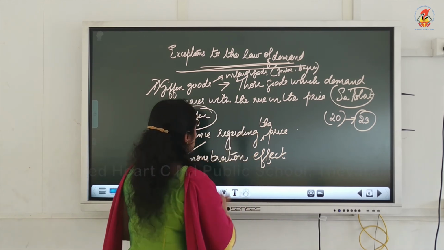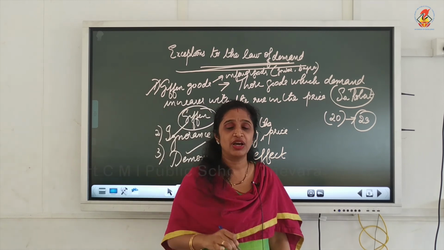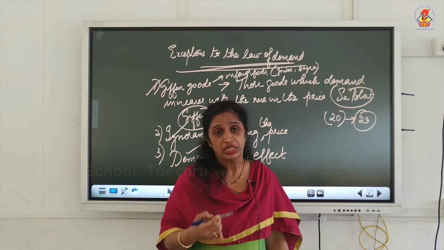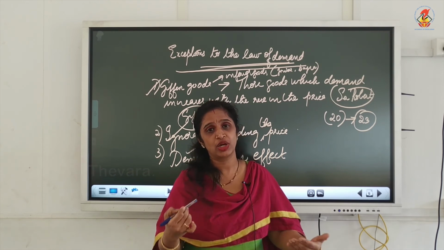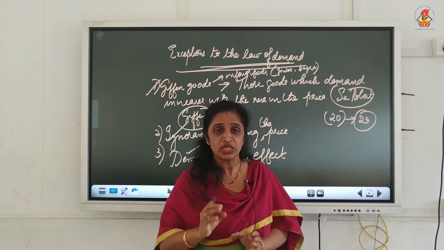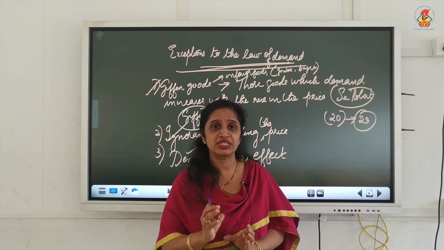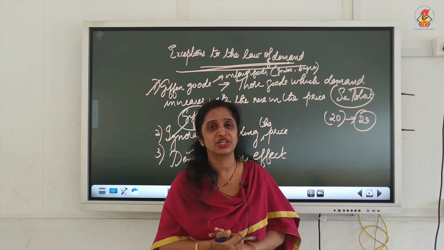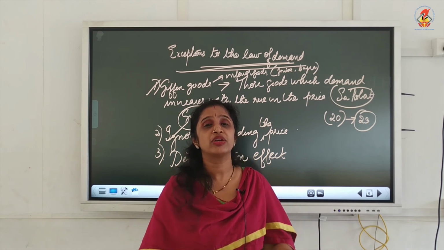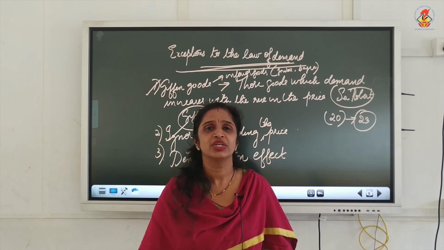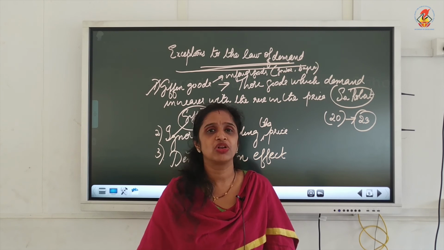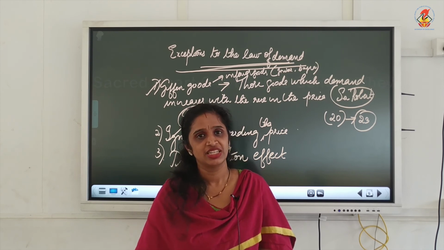Next is the demonstration effect. Nowadays, we are very much interested in demonstrating the Western style, isn't it? Whatever the richer sections of people are wearing or using is imitated by the lower income groups. The lower income groups will follow what the richer sections are doing. So, even though the price is higher for certain goods, the lower income groups will try to achieve that somehow. They are not at all bothered about the price. So, the demonstration effect can also be an exception to the law of demand.